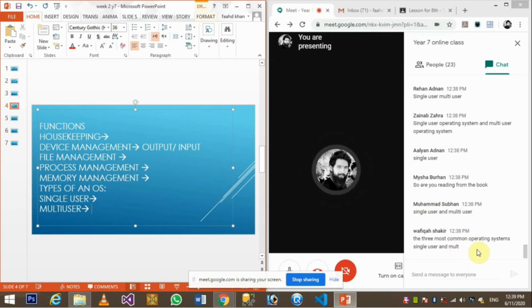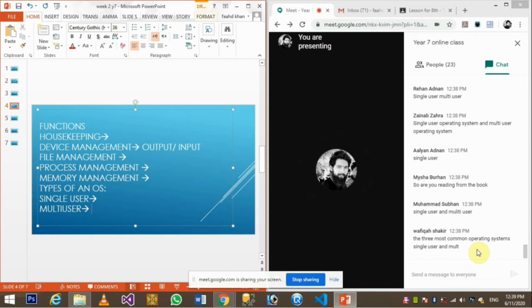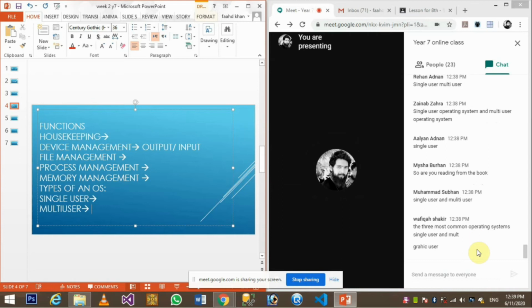All right, some of you are saying three most common operating systems: single user and multi-user. Three most common, graphic user. Oh, you're talking about the interfaces, that's graphical user interface and all. Graphic user is not basically that, that's the interface. We have only two types of operating system according to our book: single user and multi-user.